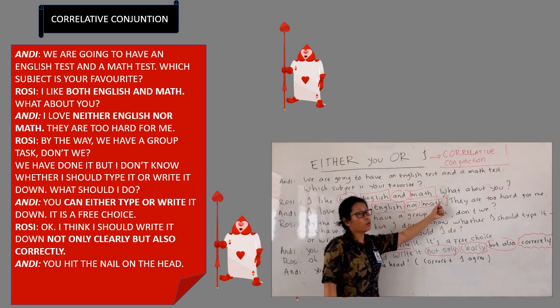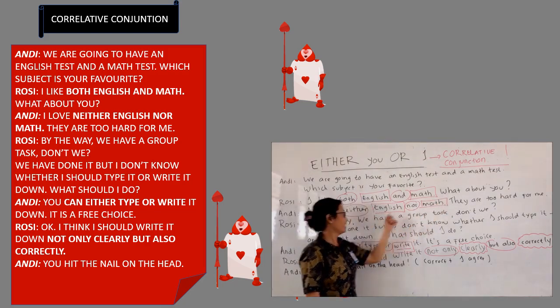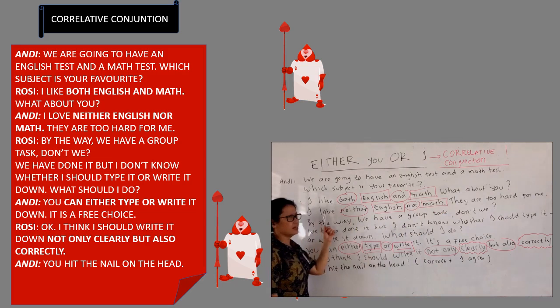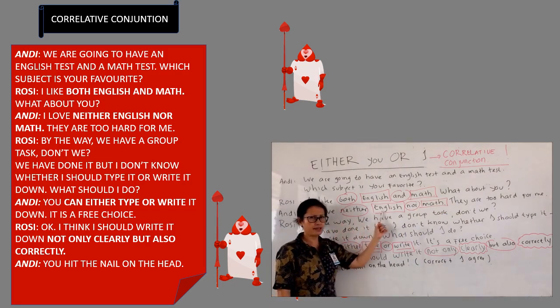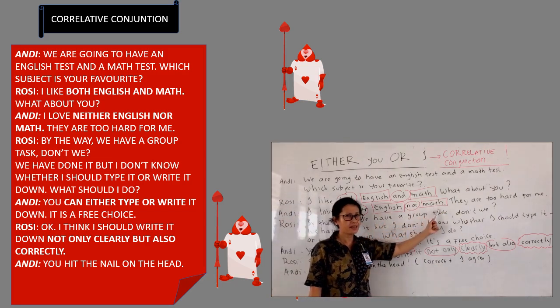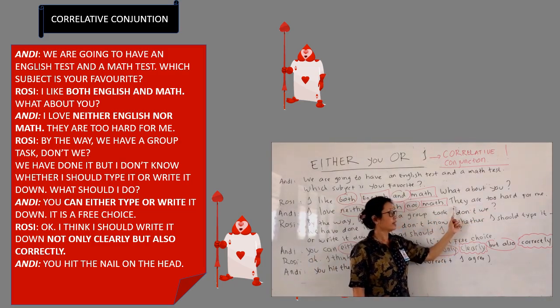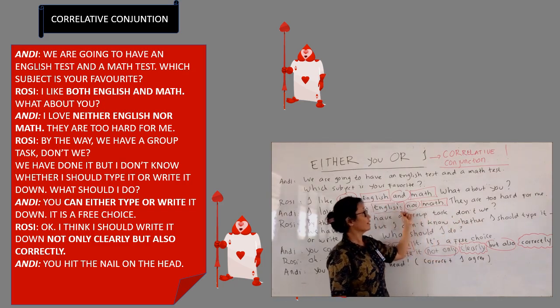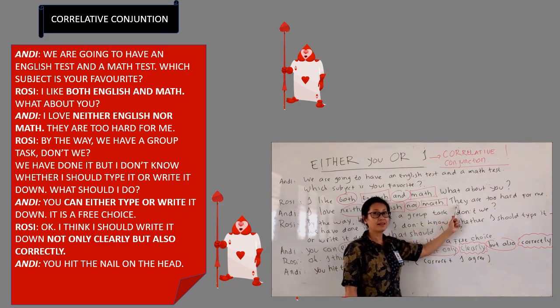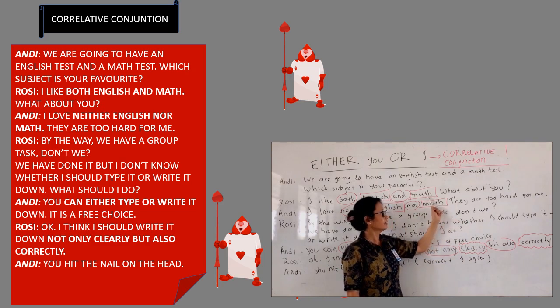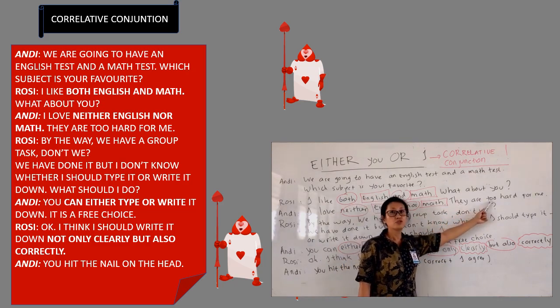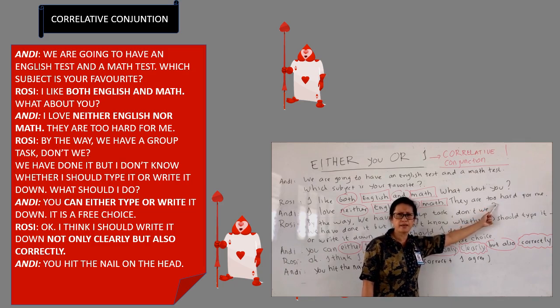Rosie is asking, what about you? Kalau kamu suka yang mana, right? And then Andi says, I love neither English nor math. Continue first. They are too hard for me. Let's try to understand this one first. They here refers to English and math. Andi thinks that English and math too hard. It means, yeah, too difficult, susah bagi Andi.